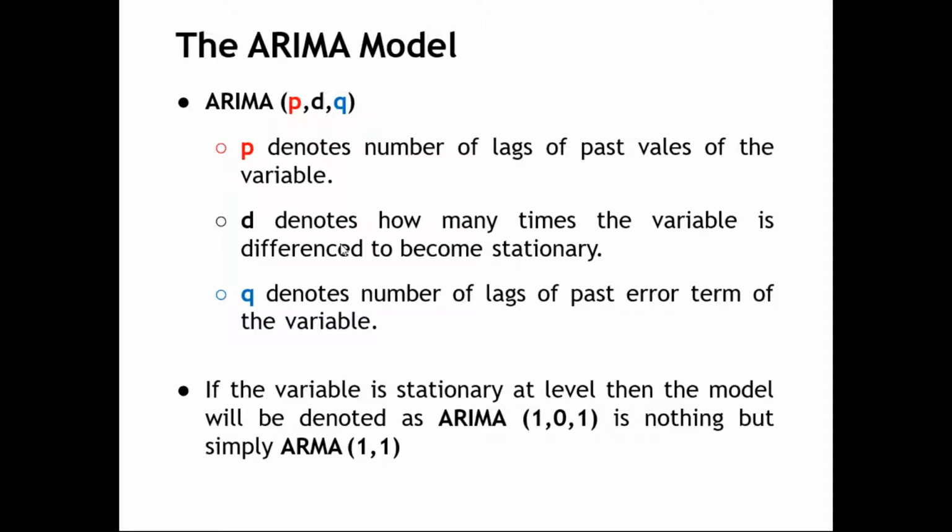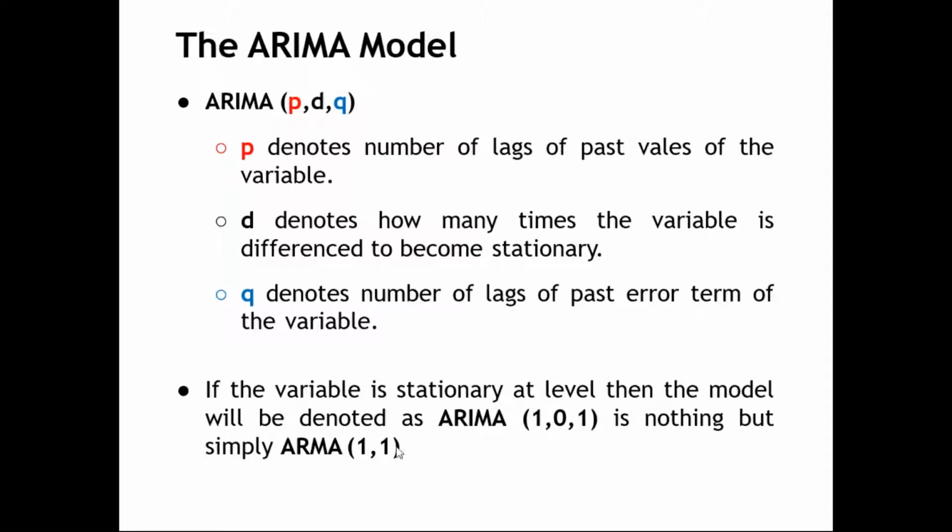Okay, ma'am. Thank you. So coming to the ARIMA model, as I told you earlier, it will be represented as P, D, Q. P represents the auto-regressive part, that is the lags of past values or lagged values. D represents the order of integration. It can be 0, 1 or 2. Mostly it will be either 0 or 1. If you look at the articles, you will get some ideas. Q represents the moving average.